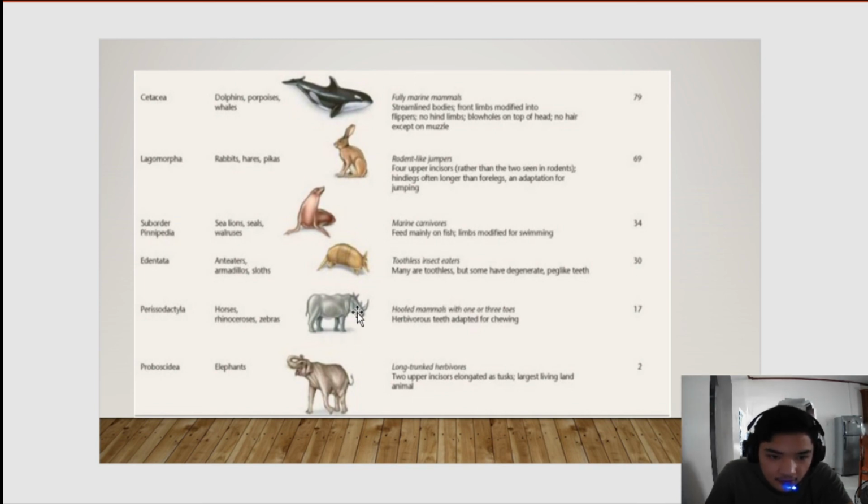Perissodactyla: horses, rhinoceroses, zebras, hoofed mammals with 1 or 3 toes. Proboscidea: elephant.